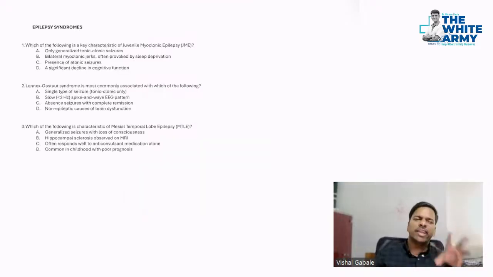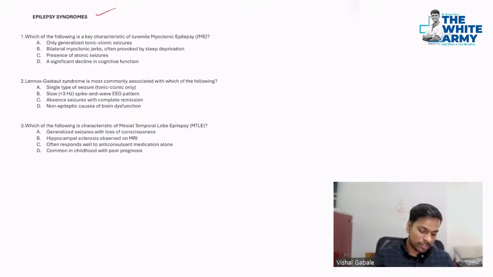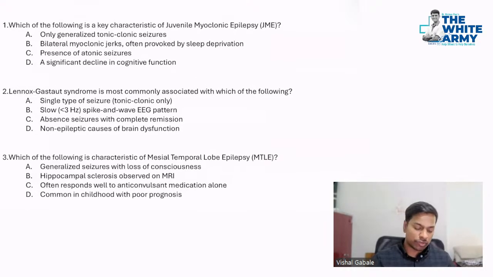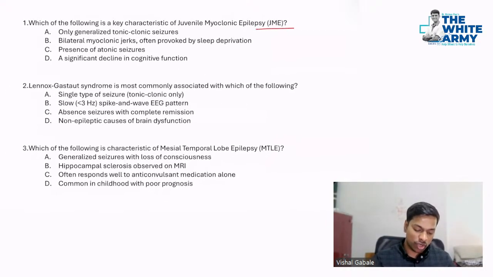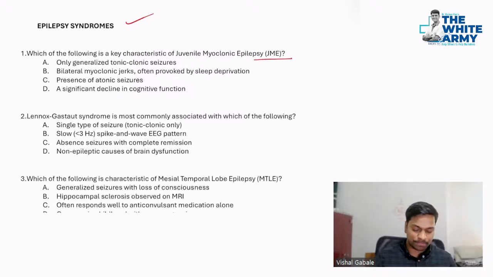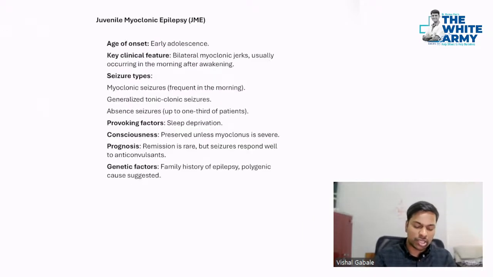Now, a very important MCQ point, that is epilepsy syndrome. So let's see that. In that we have 3 MCQs. Which of the following is the key characteristic feature of juvenile myoclonic epilepsy? I think before that we'll just discuss the syndromes and then we will come back to these questions. Okay, so that will make for a better understanding. So first is juvenile myoclonic epilepsy. As the name suggests, it's juvenile myoclonic, meaning muscle spasm will be there.